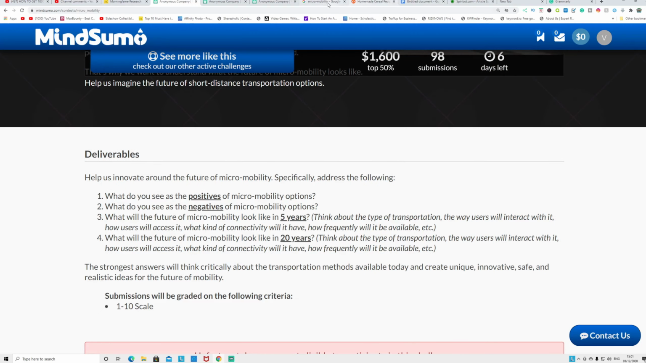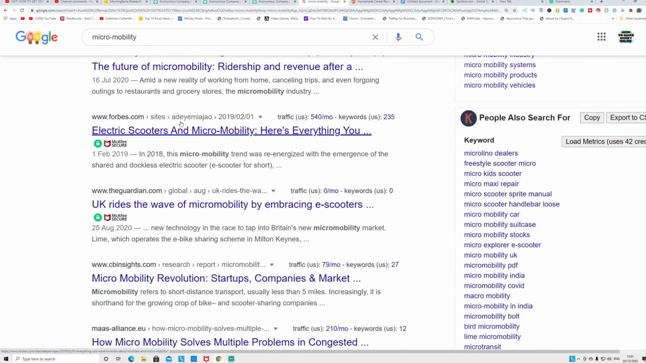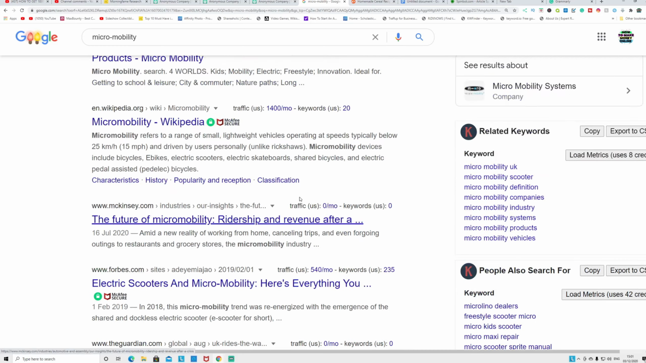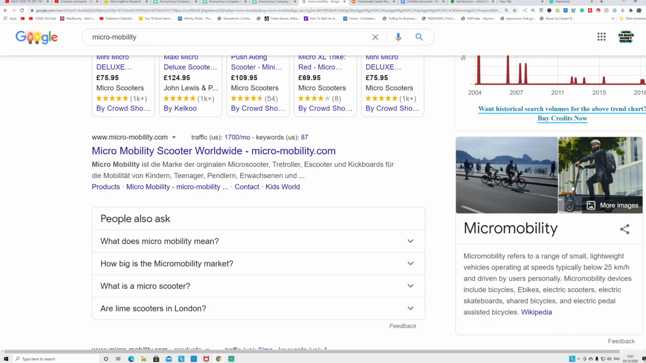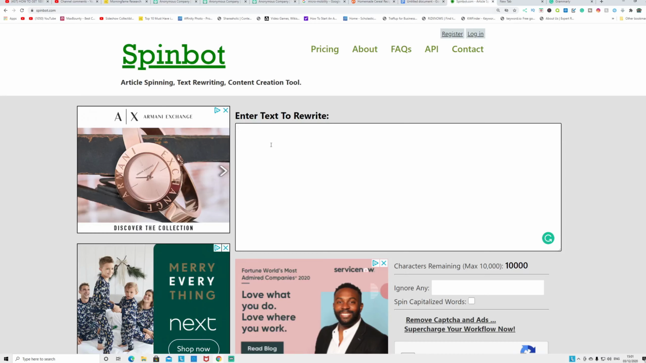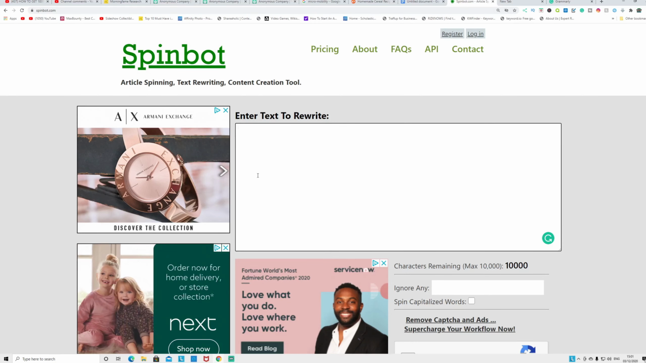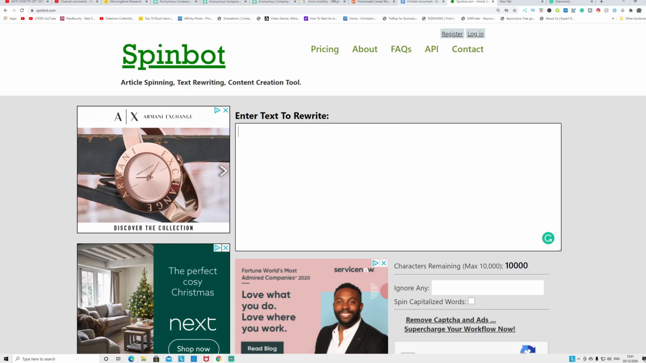So what you have to do, go to Google and search about micro mobility. There's lots of websites writing about it. This is about electric scooters, I think. So you can see your electric scooters. So what you can do, you have to go to this website and find the articles, copy and paste it on here, and go to spinbot and rewrite that. So basically you copy and paste the article here and it will rewrite that into a unique version. I can show you an example.